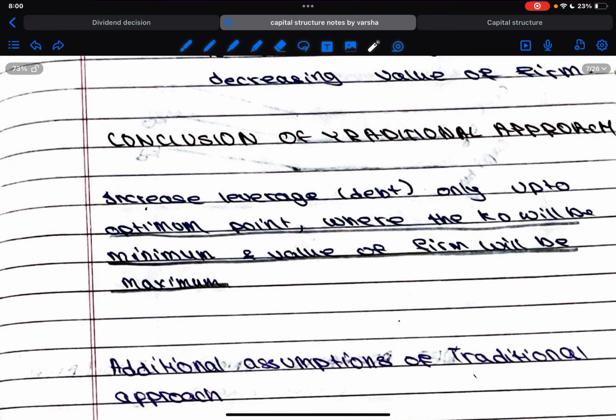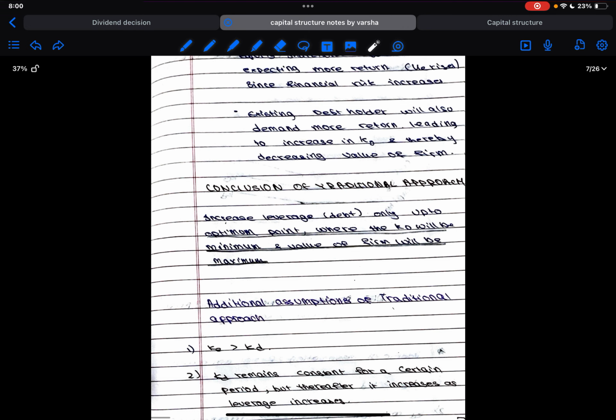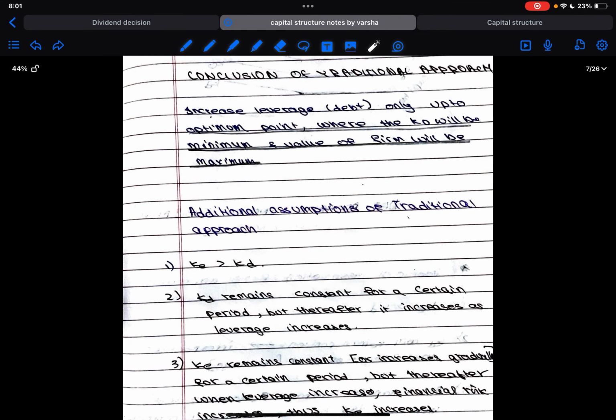Conclusion. In traditional approach, increased leverage, that is the more we include on debt, only up to the optimal point where KO will become minimum and value of the firm will be maximum. So under traditional approach, we increase the debt value only up to an optimum level. We won't increase it beyond it. If we are going to increase beyond it, we are going to have an adverse effect. So if we go up to that point, the overall cost of capital will be minimum and the value of the firm will be maximum, which is favorable, right?